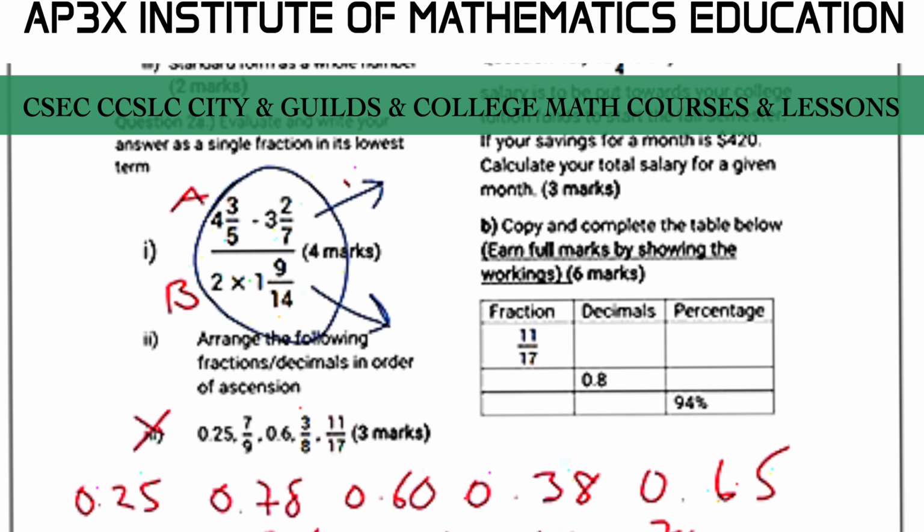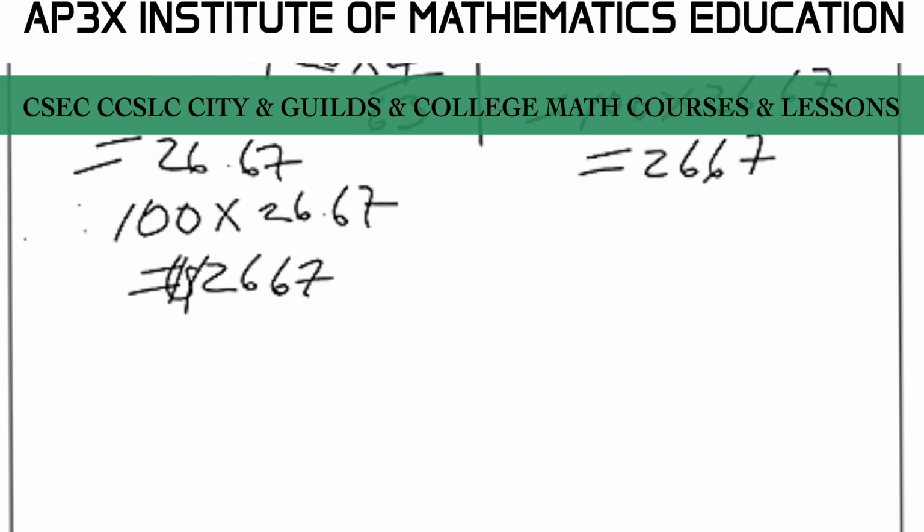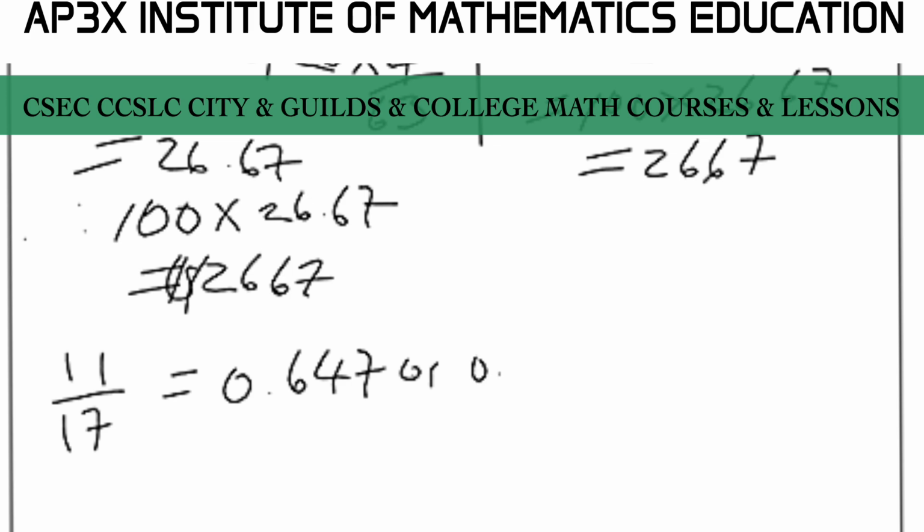All right, so for 11 over 17, we could use long division, but that wasn't a requirement. All I had to do was just type this on my calculator, and we did that earlier. We got 0.647, and if we round this off we'll get approximately, well, 0.647 is fine, or we can just simply say 0.65.